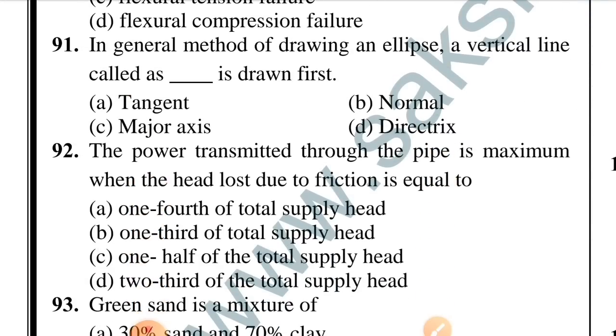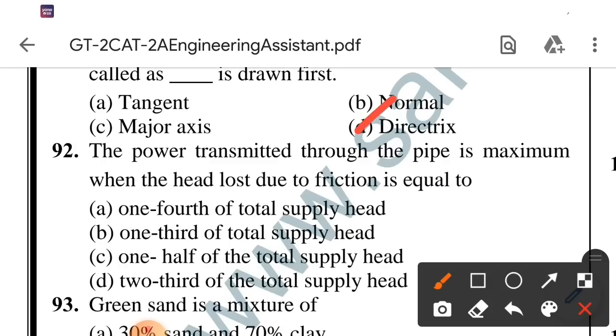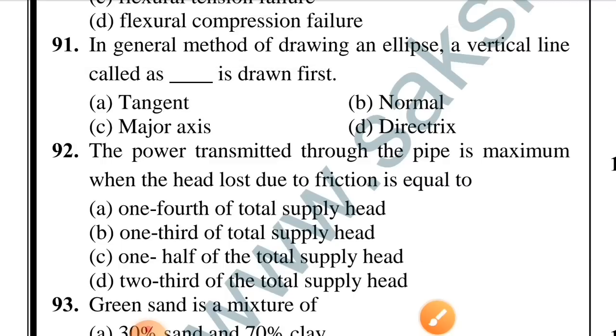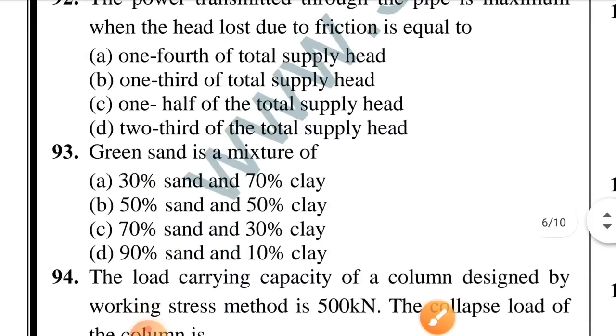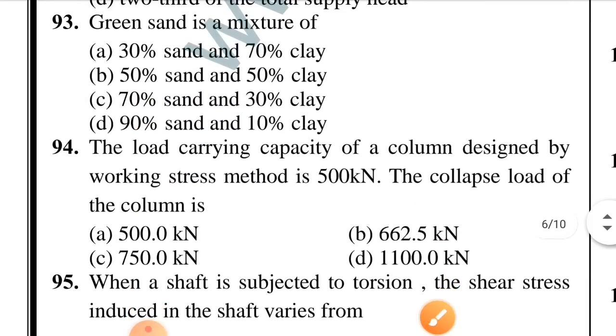Question number 91. In the general method of drawing an ellipse, a vertical line called dash is drawn first. Option D is correct, directrix. Question number 92. The power transmitted through the pipe is maximum when the head loss due to friction is equal to. Option B is correct, 1/3 of total supply head. Question number 93. Green sand is a mixture of. Option C is correct, 70% sand and 30% clay.